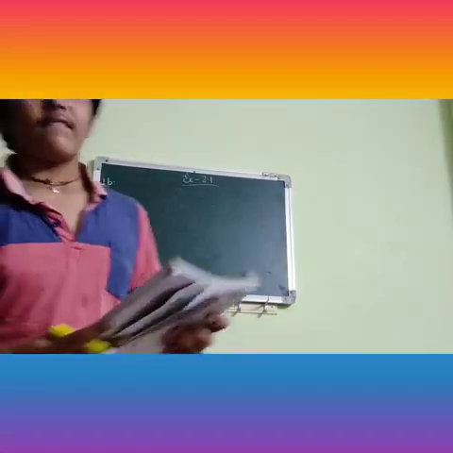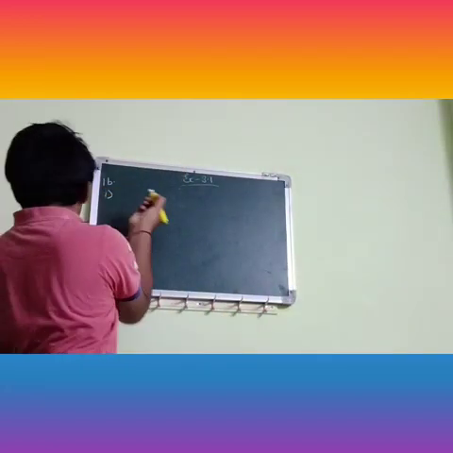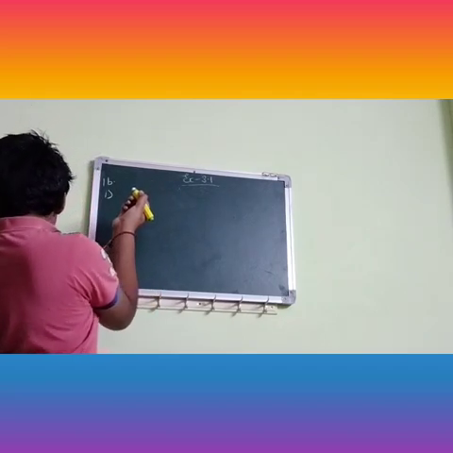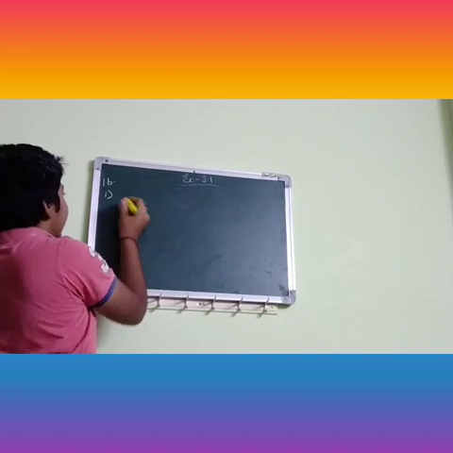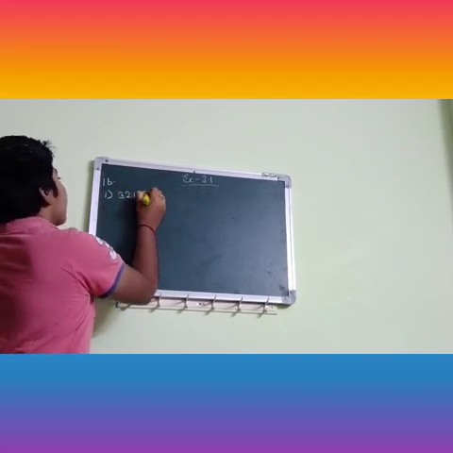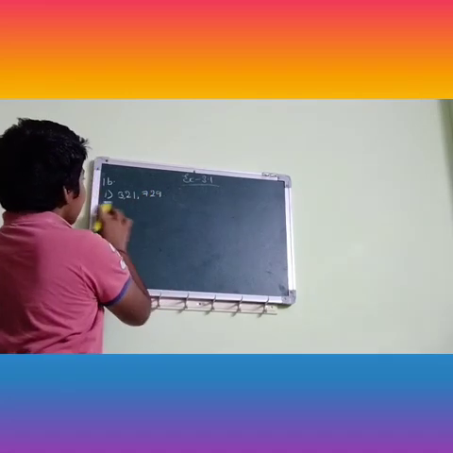So let's see the numbers. The first number is 3,21,729.